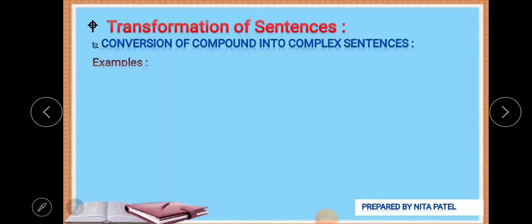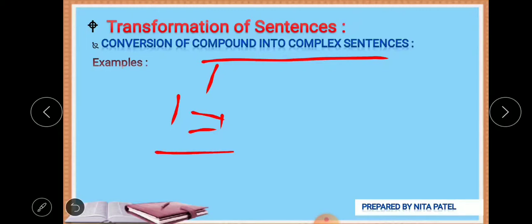Okay, now we will see how to convert compound into complex sentences. Compound has one is equal to one verb, that means both the verbs carry the same weightage. In complex, one is greater than one verb, that means one carries more weightage than the other verb. Okay, let's see some examples.